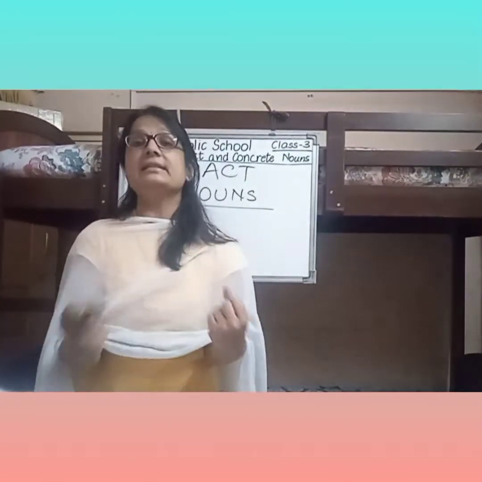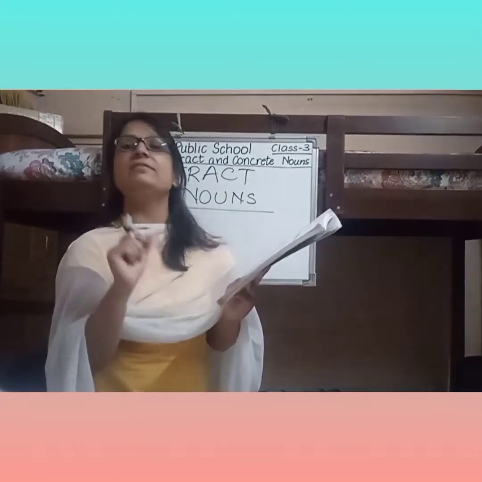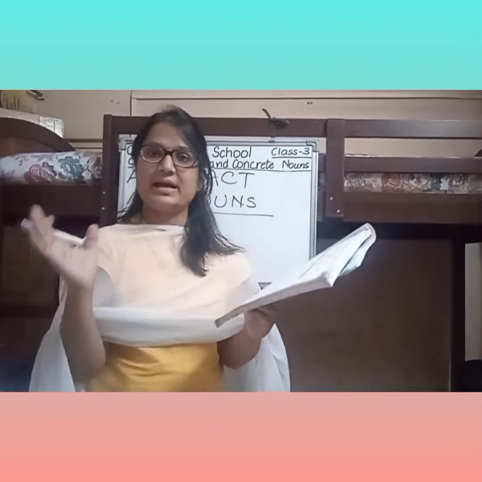Okay, we can feel that. The definition given in your grammar book is, they can refer to relationships, qualities, ideas, theories, feelings, state of being, etc. Such nouns are called abstract nouns.